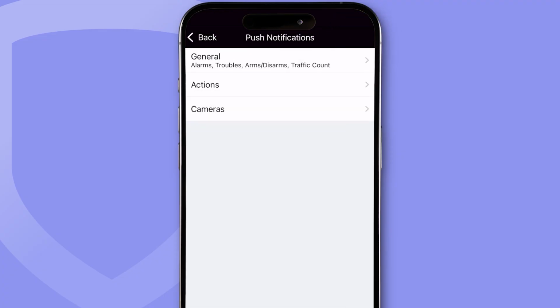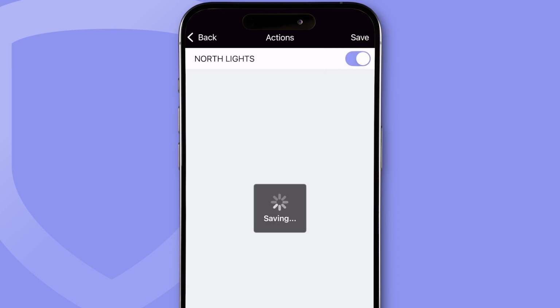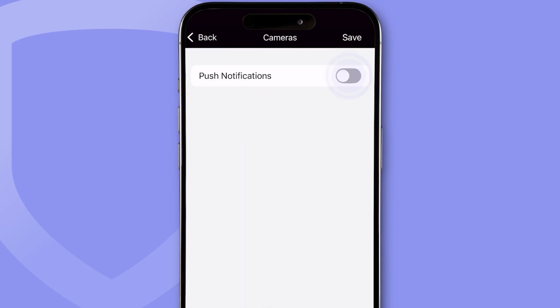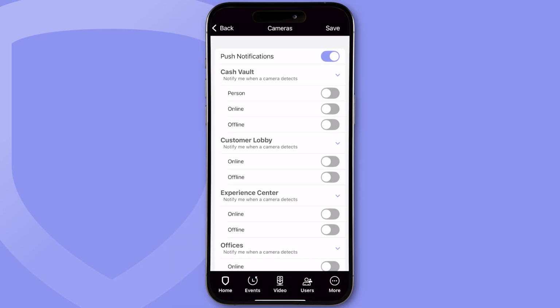Then tap Save. Action push notifications are events directly tied to any custom actions created in the system. Toggle the custom action to receive a push notification anytime the action is enforced. Select Save. Video actions are events tied to any existing cameras.